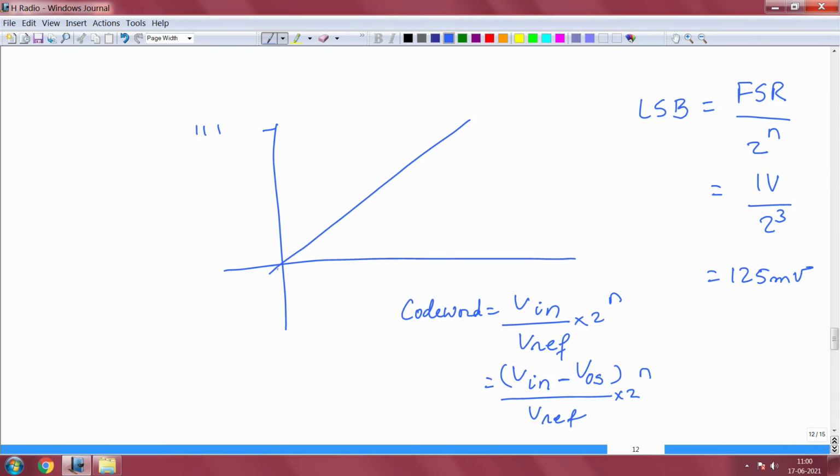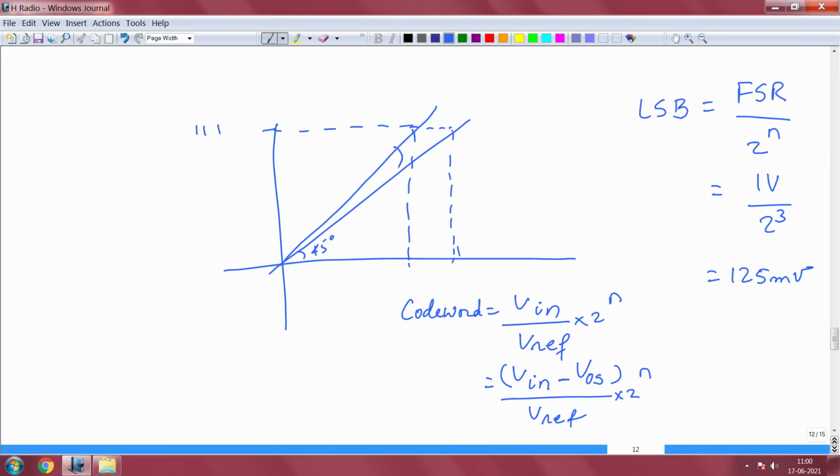In other words, this infinite resolution 45-degree curve can actually go a little more steeper, okay, and it might reach a voltage which is much before the actual voltage that should have triggered the output voltage, okay.